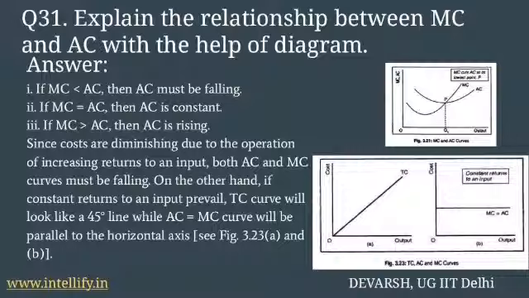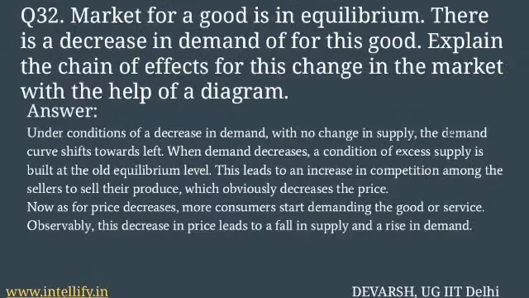Question 31 asks for the relationship between MC and AC via diagram. So the relationship is, if MC is less than AC, AC must be falling. If MC is equal to AC, AC must be constant. And if MC is greater than AC, AC must be rising. This was the case of diminishing cost as we can see in figure 3.21. But in the case of constant returns, the AC and MC curves will be the same and parallel to the x-axis as shown in figure 3.23.